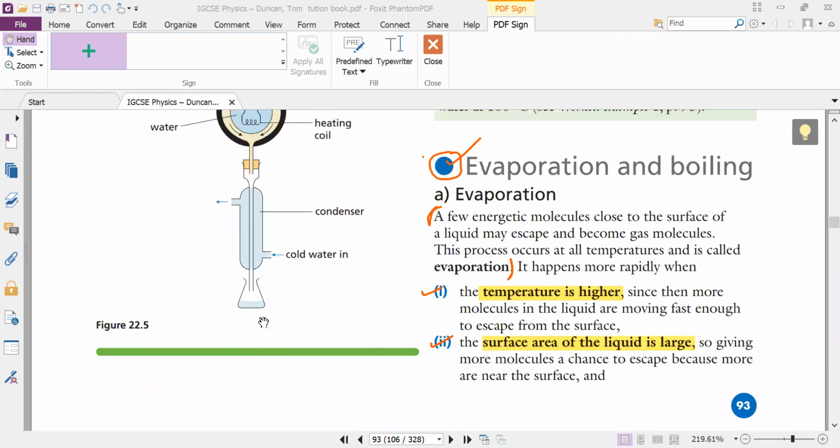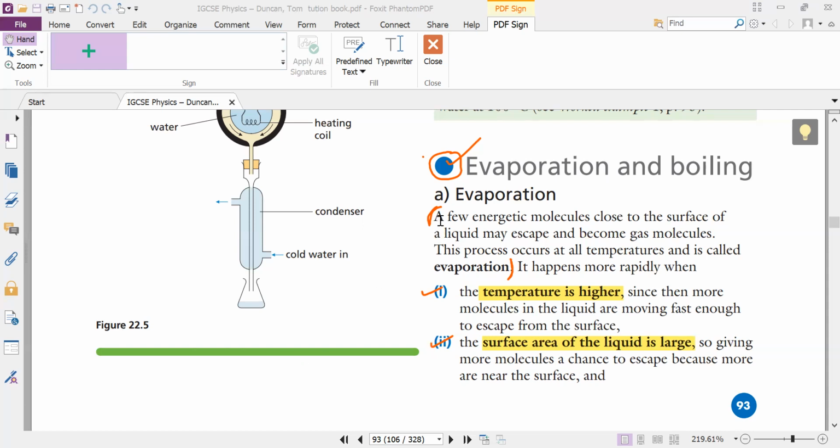What about boiling? He didn't give a point about boiling, because boiling is the process in which the liquid becomes gas at a specific temperature, not at all temperatures. Remember that evaporation happens at all temperatures, but boiling happens at a specific temperature for every liquid, right? Every liquid has a specific boiling point. So these are the basic differences between evaporation and boiling.